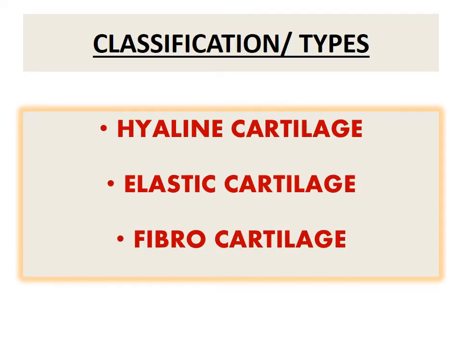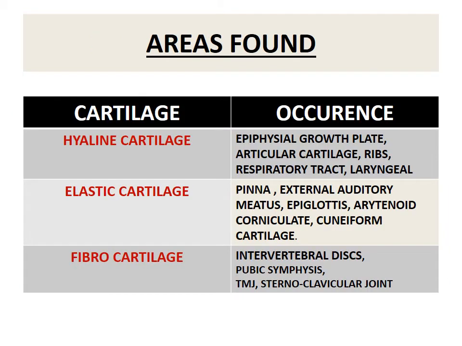Now, classification of cartilage. Cartilages are of three types: hyaline, elastic, and fibrocartilage. You have read about them during your general anatomy classes. Areas where these three cartilages are present. Hyaline cartilage is present in the epiphyseal growth plate, in the form of articular cartilage on the ends of long bones, as costal cartilage in ribs, in the respiratory tract, in the trachea and bronchi, and in the larynx.